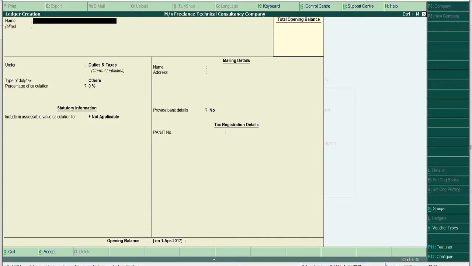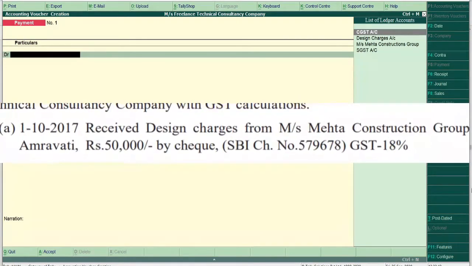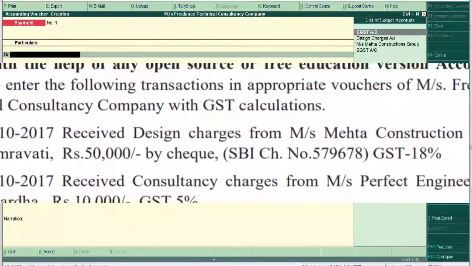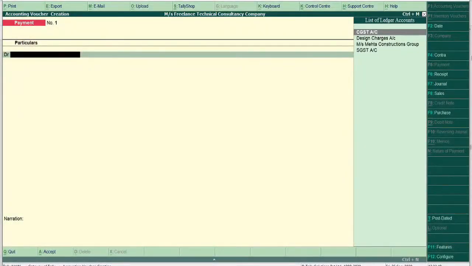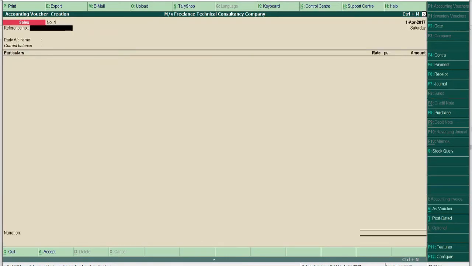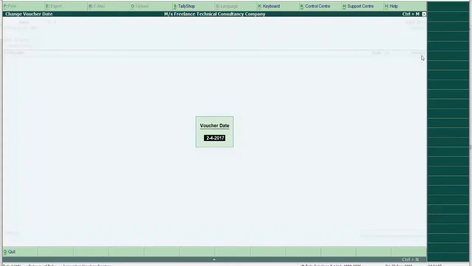Now I will go to Gateway of Tally screen. From here, accounting voucher, and first is received design charges from Messrs Mehta Construction. So we are going to consider this as sale of service. So we are going to pass this entry under sales voucher. Here you can put a dummy number. Then the date is given 1st October, so I will change the date.